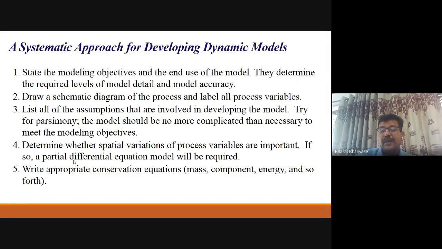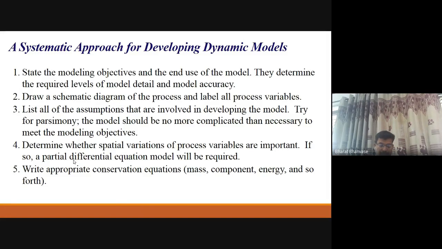Then you label all possible variables there. What are the forcing, independent variables? You have to define all those. And an important thing is to list all assumptions that are involved in developing the mathematical model. And here, you see, the model should be no more complicated than necessary to meet the modeling objective.